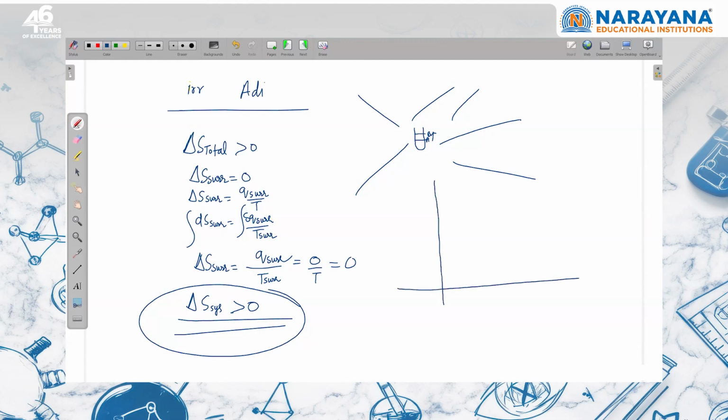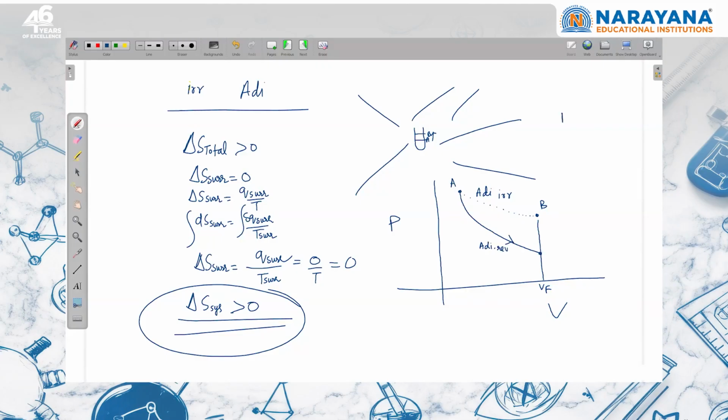Now, another way to see the same problem. Suppose an ideal gas is participating. This is pressure versus volume graph. I'm moving from initial state A to final state B by an irreversible path. This is a dotted path. I don't know the path, so that's why it is dotted. So this is adiabatic irreversible path. In the last class, we have discussed that if I am moving from the same initial state to the same final volume, and the process is adiabatic reversible, then since the work done by the gas will be more in reversible process, the temperature decrease will be more.